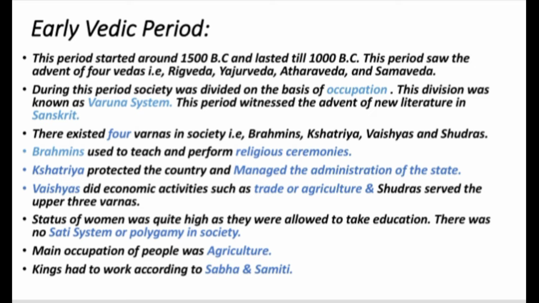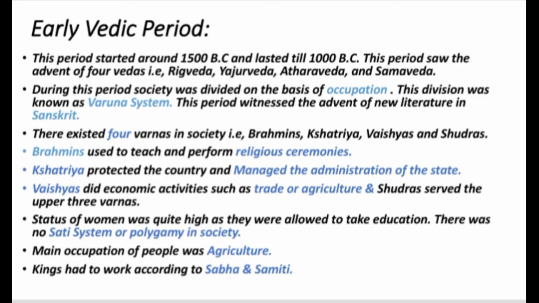During this period, the whole of society was divided on the basis of occupation. This division was also known as the Varna system. Although it was not allowed to change one's Varna, there were instances when people changed it based on their ability. The period witnessed the advent of new literature in Sanskrit, and this language became a new method of communication between the teachers, that is Brahmanas. There existed four Varnas in society: Brahmanas, Kshatriyas, Vaishyas and Shudras.